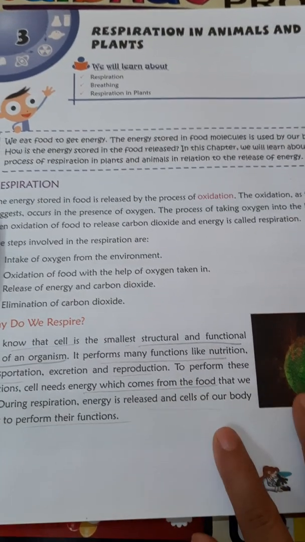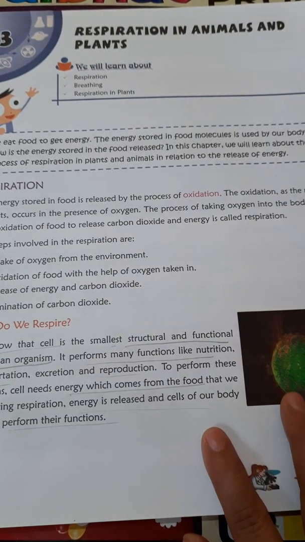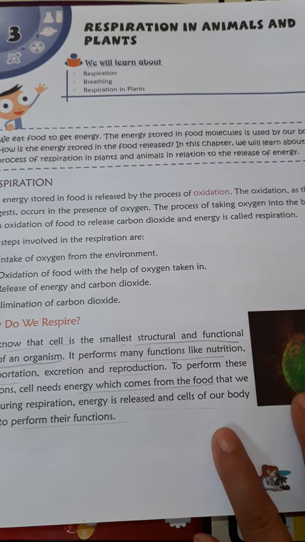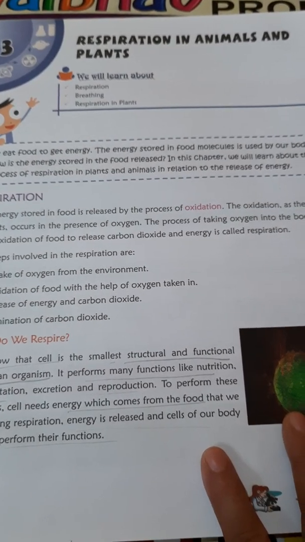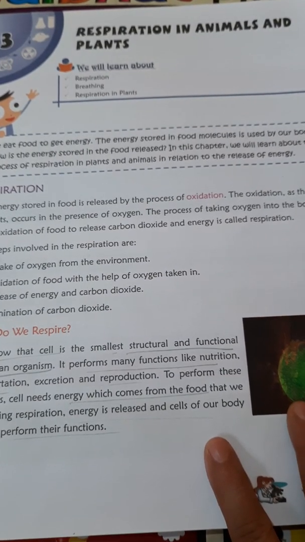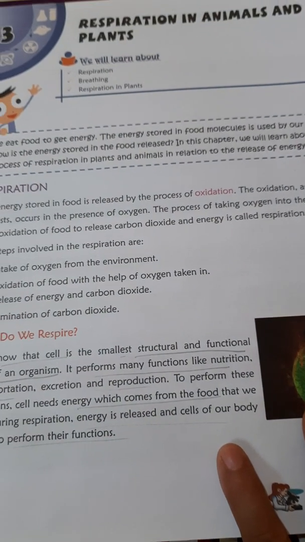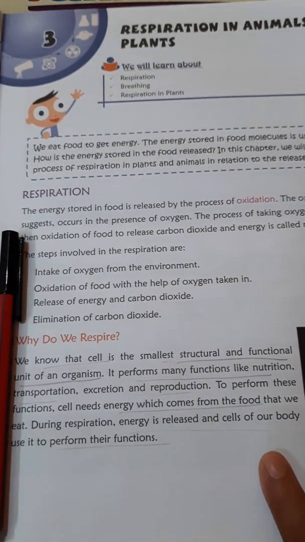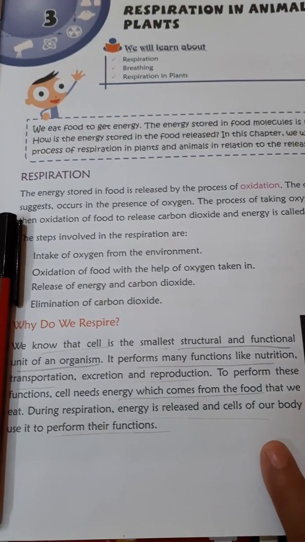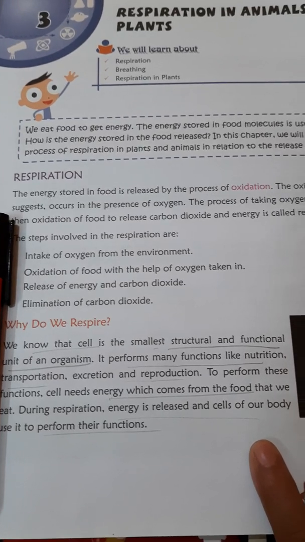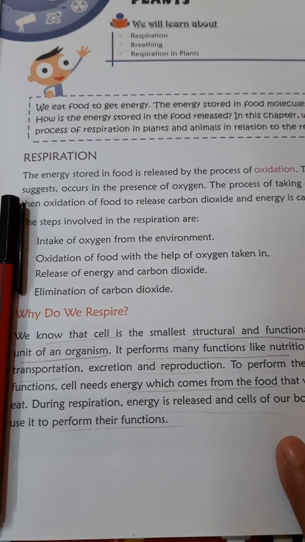Welcome to class 7. Today we will learn chapter 3, Respiration in Animals and Plants. Children, all living organisms require energy for performing various activities and maintaining their life. And we all know that the building block of our body is cell, and cell is the smallest structural and functional unit of an organism.